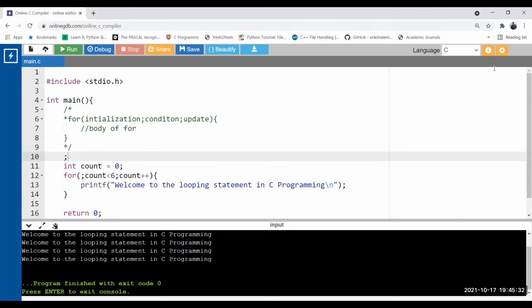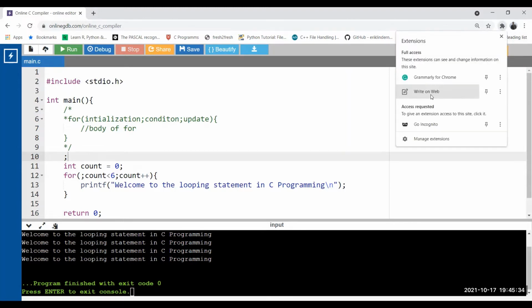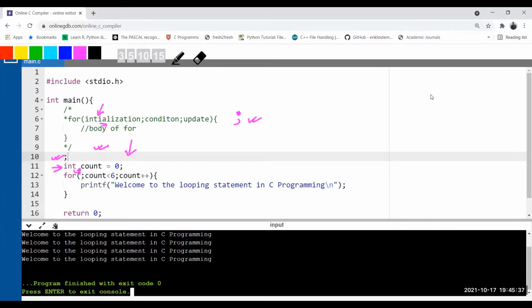So what will the compiler consider here for this for loop? The compiler will consider that this for loop is without initialization. There is no initialization inside the for loop. But as I told you, initialization is executed only once, so I put it outside. The second time, the initialization part is empty, no problem. It is a null statement. The compiler executed that semicolon, said no problem, syntax is correct.